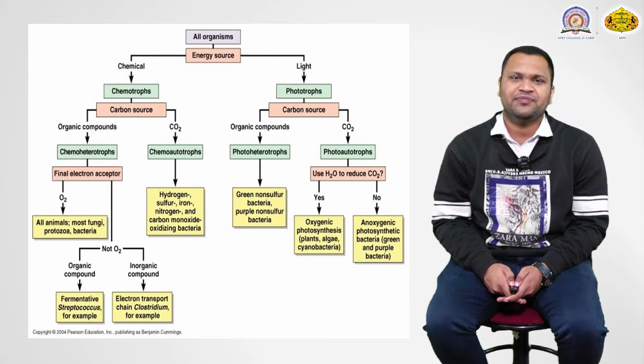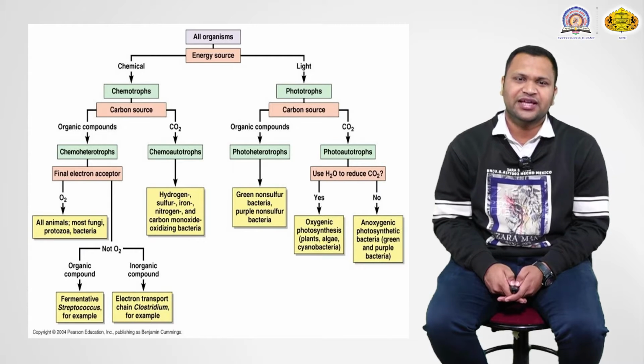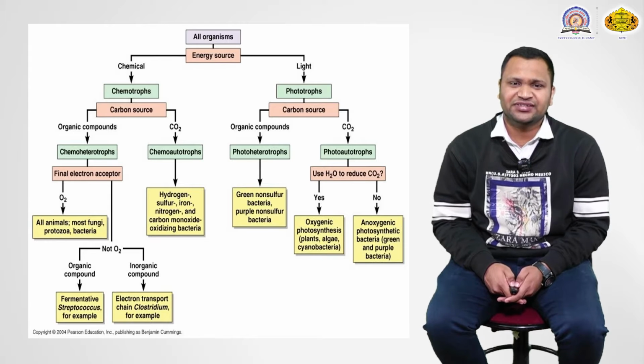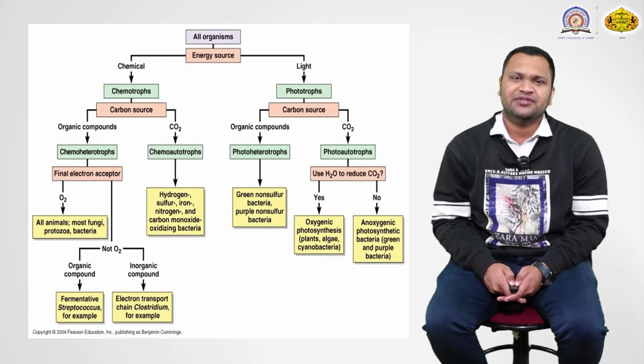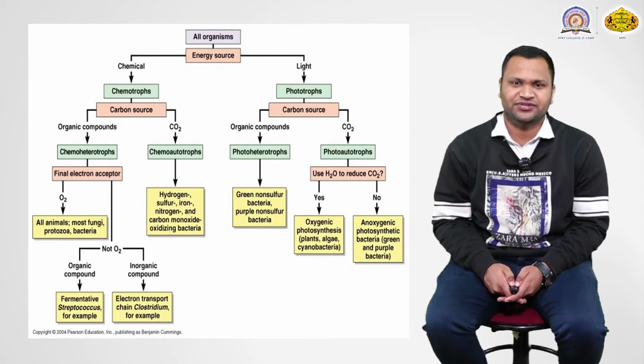First we discuss the light side of the flow chart. The first one is phototrophs. If they require carbon sources like organic compounds, they are known as photoheterotrophs. With the help of light energy they synthesize their own food, but with the help of organic compounds. But in the case of CO2, they are known as photoautotrophs.